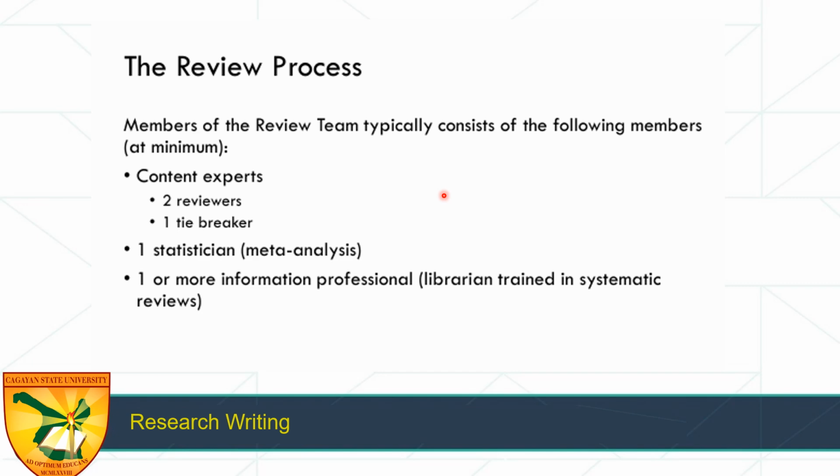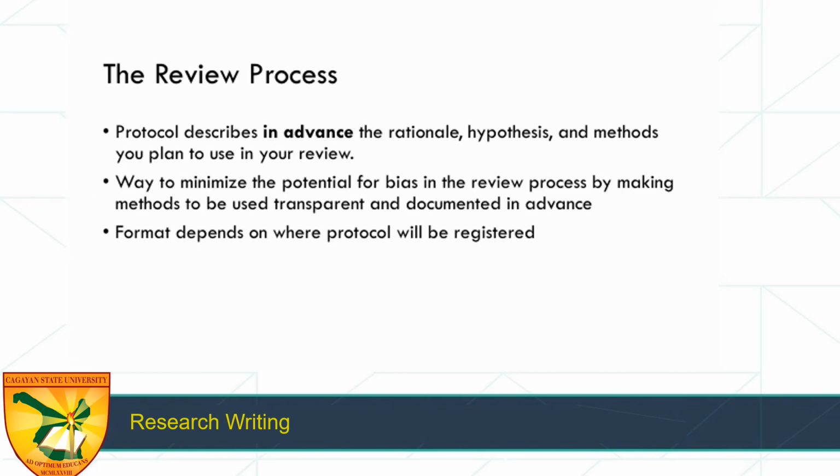If you are doing a meta-analysis, you will be needing one statistician, one that is trained under meta-analysis, not just any other statistician. You ask if they know how to analyze for meta-analysis, because you will be having a forest plot, effect size, and also here one or more information professional. So if you have a librarian trained in systematic reviews, you will ask for their help.